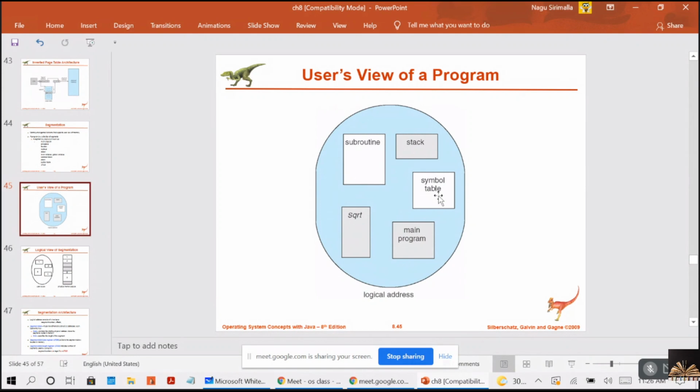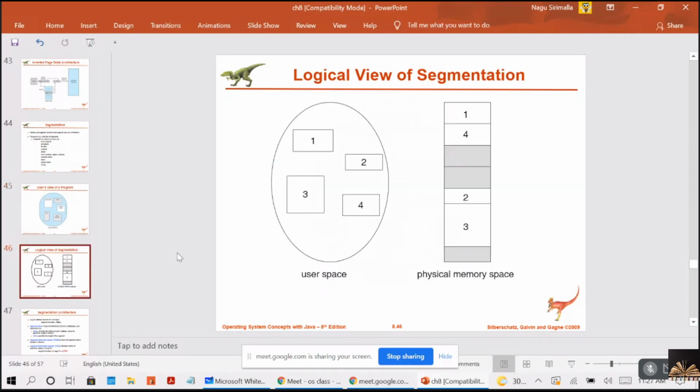So not only for the code and global variables, but also for the libraries that are linked, the subroutines, right? The libraries that are linked during compile time might be assigned separate segments. And whenever the loader is working, the loader will give the numbers to all these segments. 1, 2, 3, 4, these are the different segments.